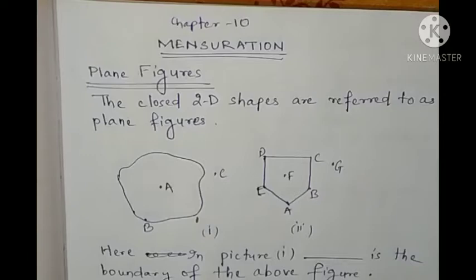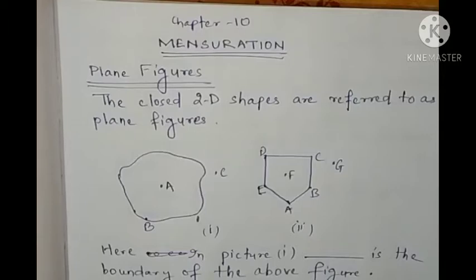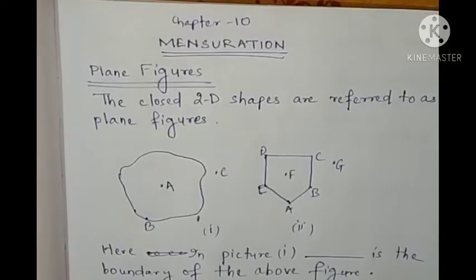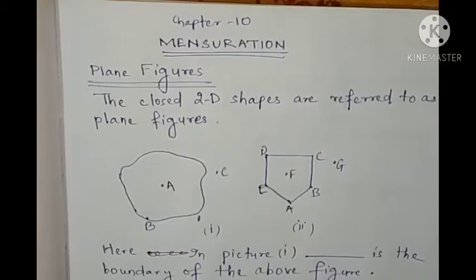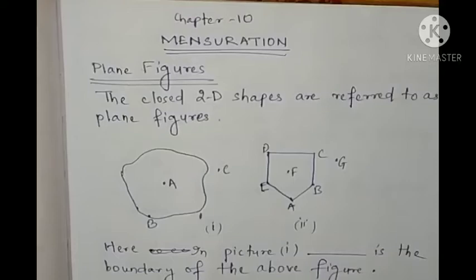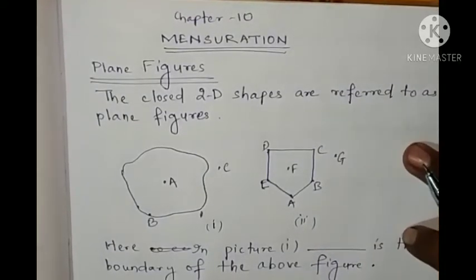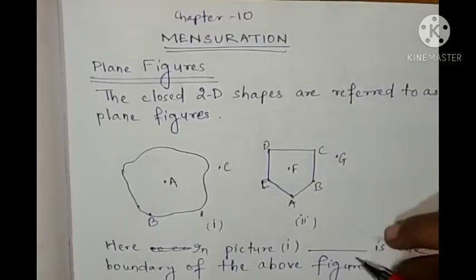Today we are going to study a new chapter, that is mensuration. Here we are studying about figures and their measurement. We are knowing about different figures like plain figure, closed figure, open figure, line, point. Here you are seeing a plain figure, and what is a plain figure? The closed 2D shapes are referred to as plain figures. Means a plain figure should be closed.